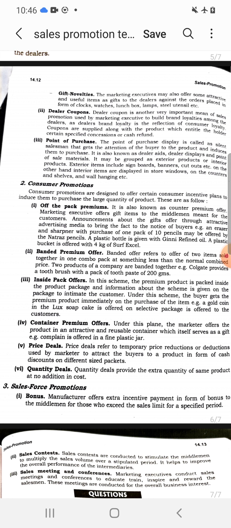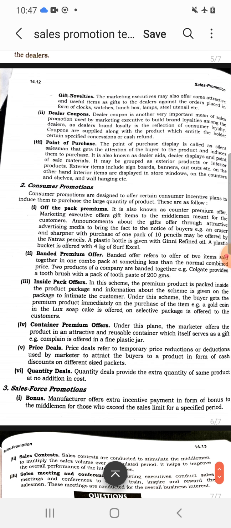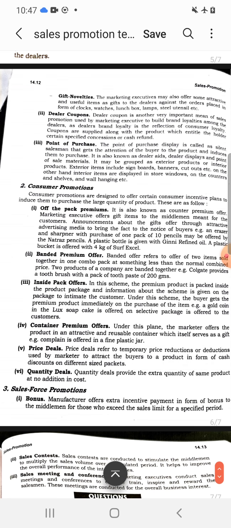Third is inside pack offer, where the gift is inside the package. For example, if you buy a toothpaste, you get a toothbrush inside that package. Another one is container premium offer, where the product is offered in a fine plastic jar which can be reused for another purpose. Example, buying 2 kgs of Dawat basmati rice which is in a fine plastic container which can be used by the consumer later on for another purpose.